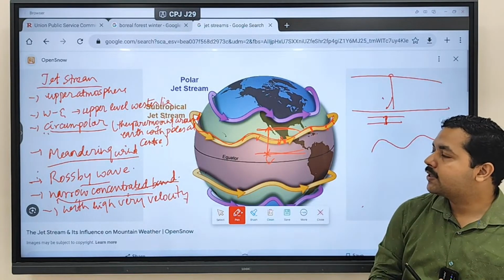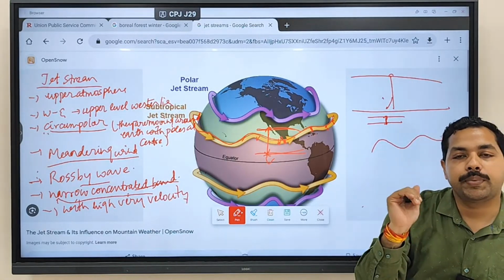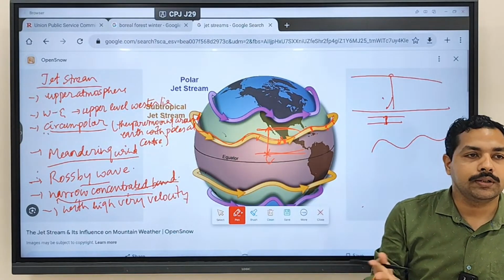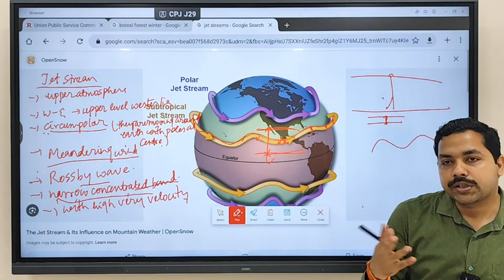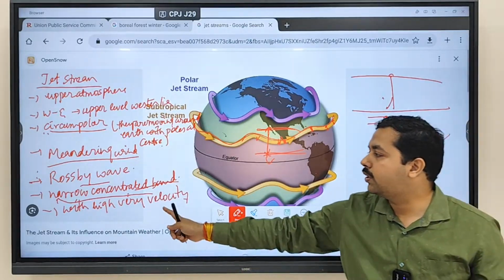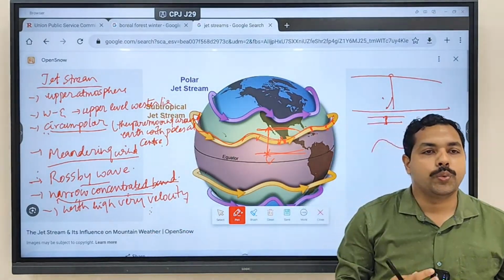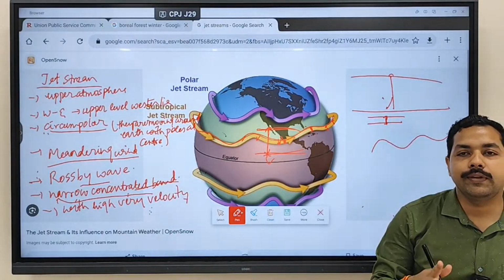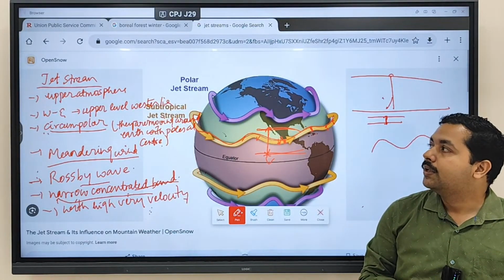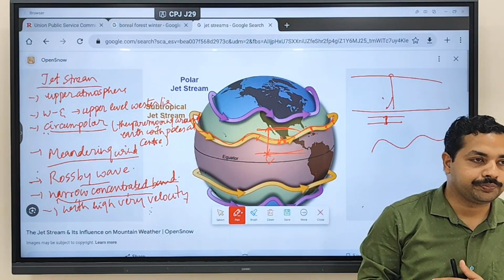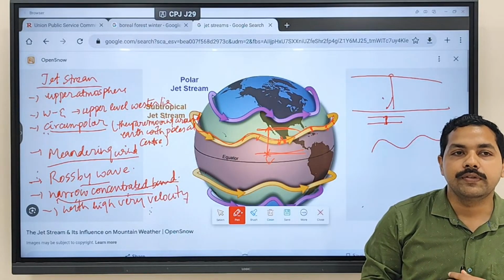Clear? And as we discussed, since they are blowing in the upper atmosphere, what will not be there? Frictional force will not be there. When frictional force is not there, wind will move with a very high velocity. So these are the characteristics of the jet stream.